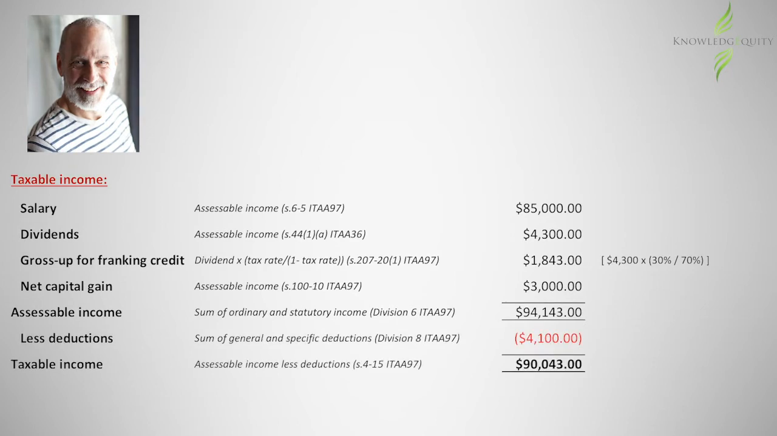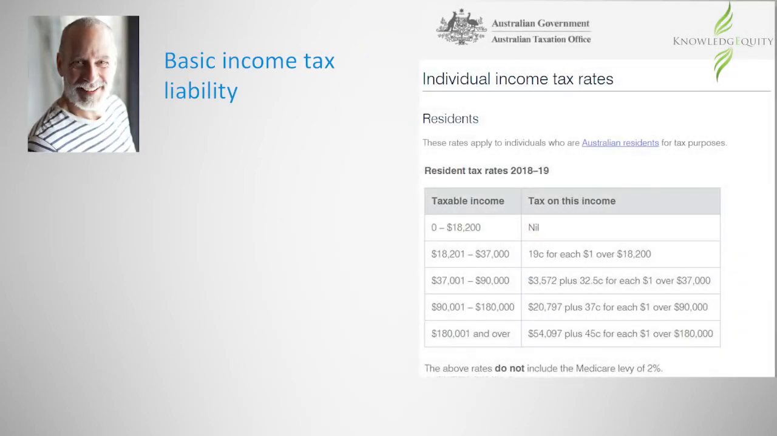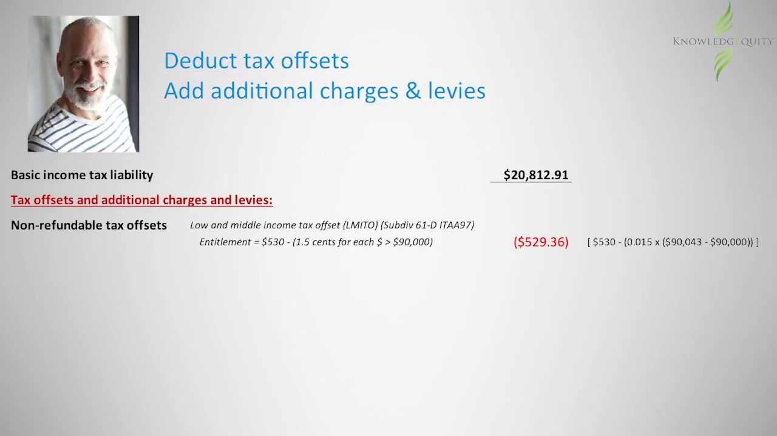We then subtract Peter's allowable deductions to work out Peter's taxable income. For step 2, we determine the basic income tax liability payable by referring to the general tax rates for the range in which Peter's taxable income sits. And finally, step 3 requires that tax offsets and any additional charges and levies be taken into account.